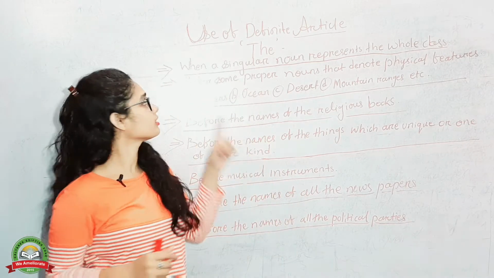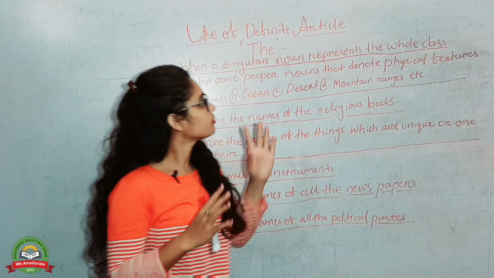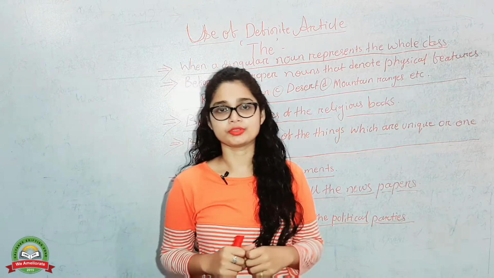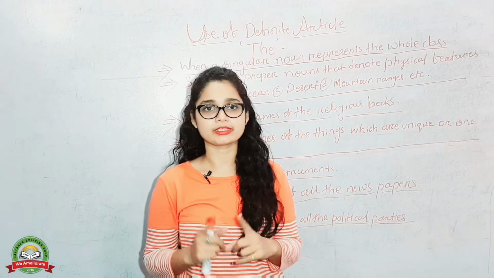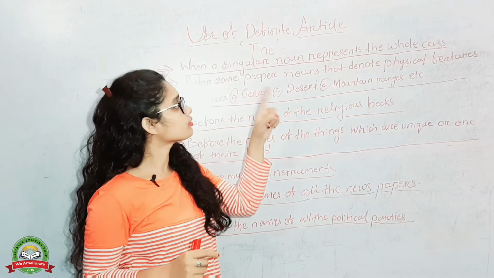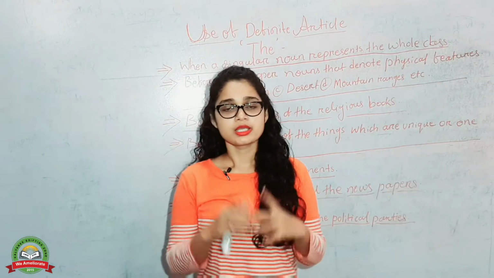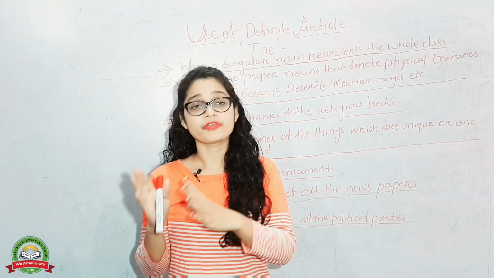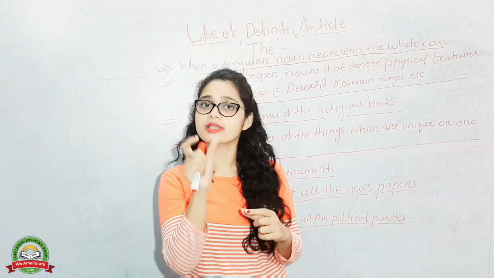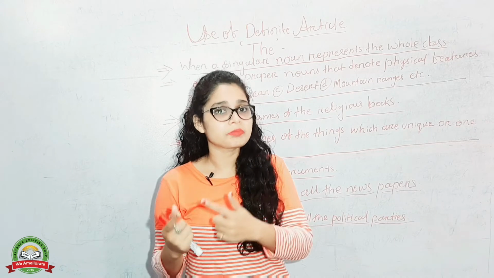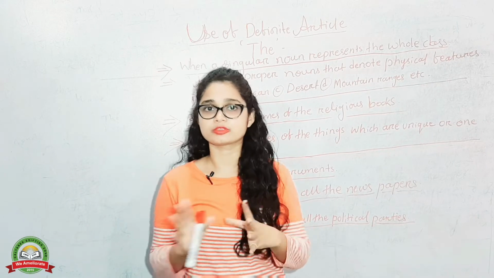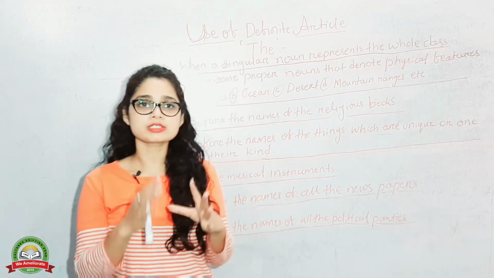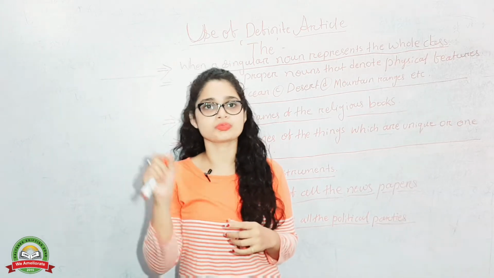The first one I have written: when a singular noun represents the whole class, there you have to use the definite article the. And what is a singular noun representing the whole class? Suppose I am giving you an example: the dog is a faithful animal. Here the dog is a singular noun, but it represents the whole class of the dog. That's why where you get such a type of sentence, use the there.